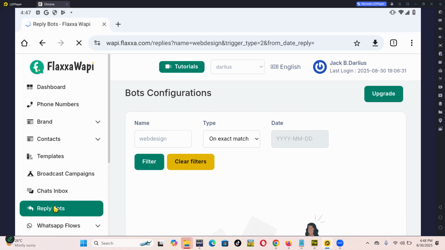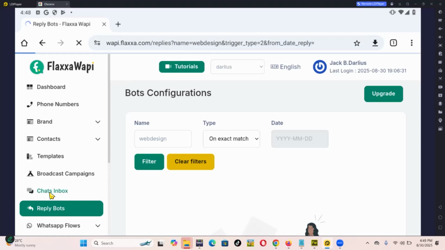One of my main features that I love is the reply bots, because there's a lady that has it. That's how I found out about FlaxxaWapi. I chatted with this bot for almost 2 minutes, not knowing it was a bot, and it was giving me useful information. That's how cool FlaxxaWapi is. You can program it to answer depending on what people ask. Some of the basic things can be handled by the bots.